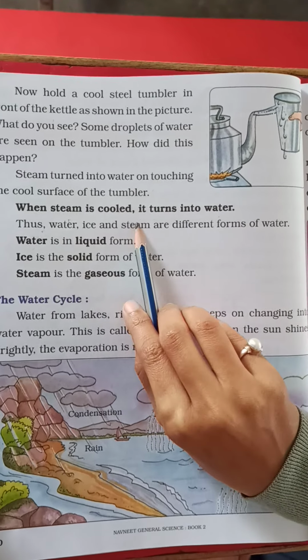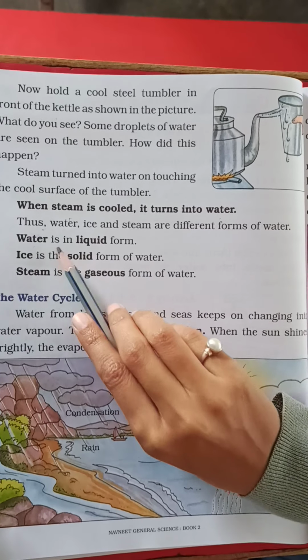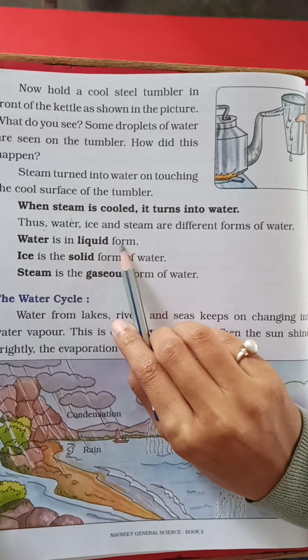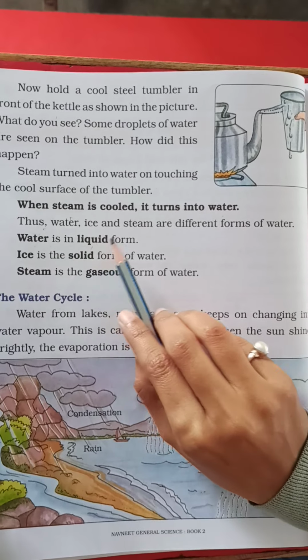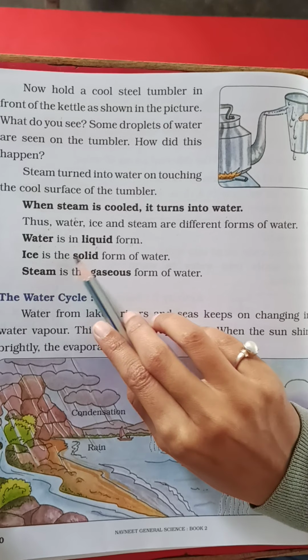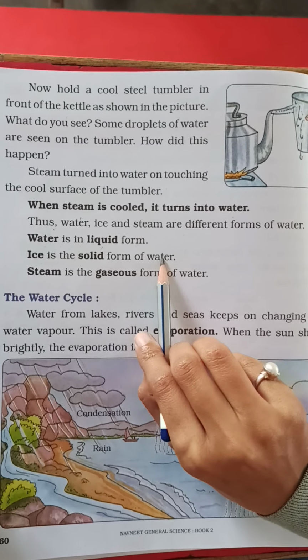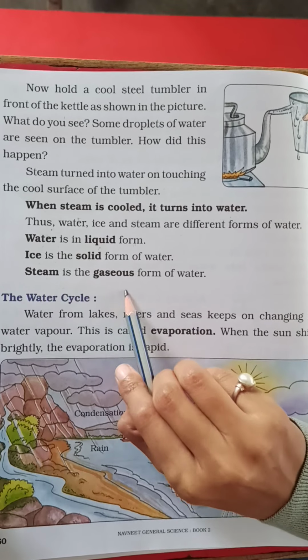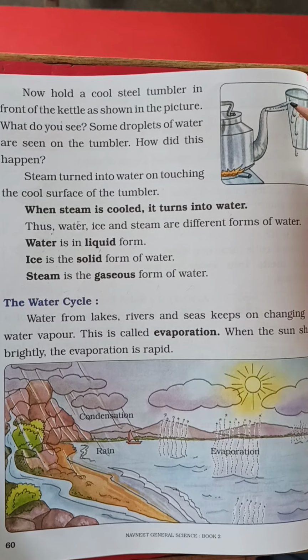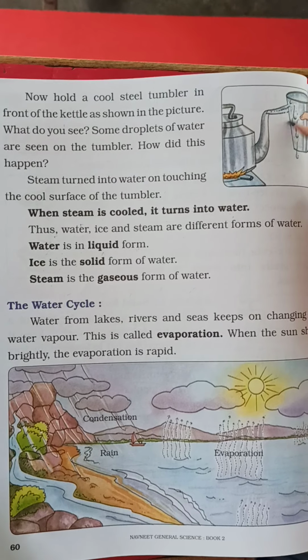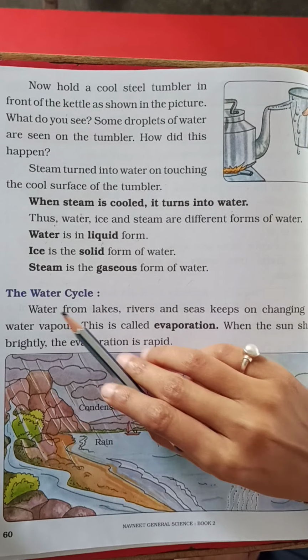Water, ice and steam are different types of water. Water is in liquid form. Ice is the solid form of water. Steam is the gaseous form of water. So this is the steam and it is the gaseous form of water.